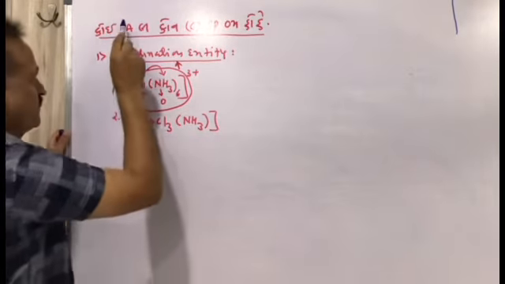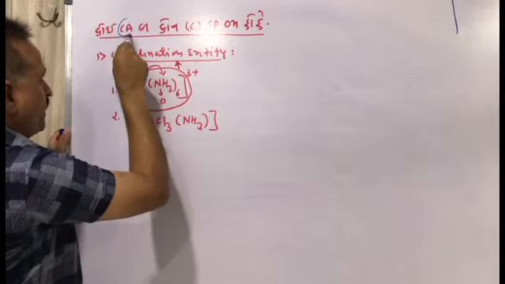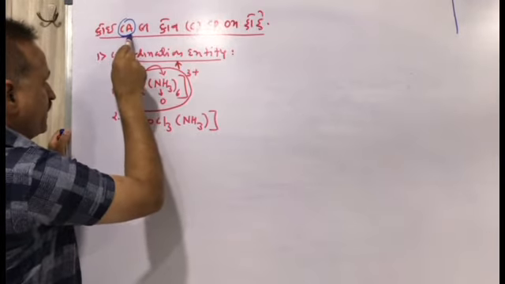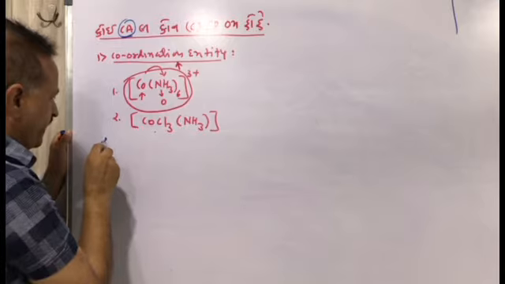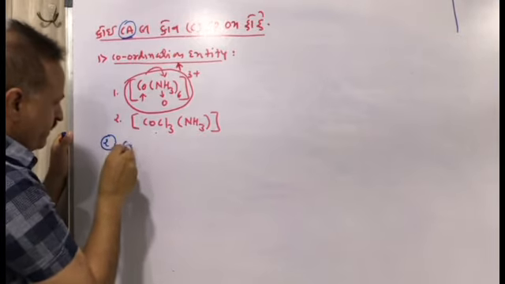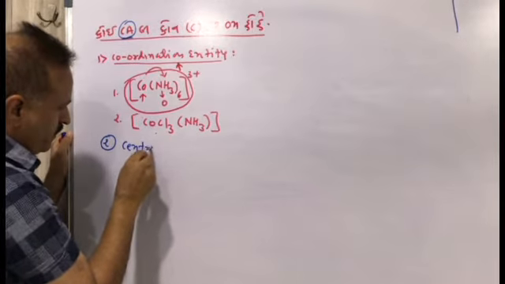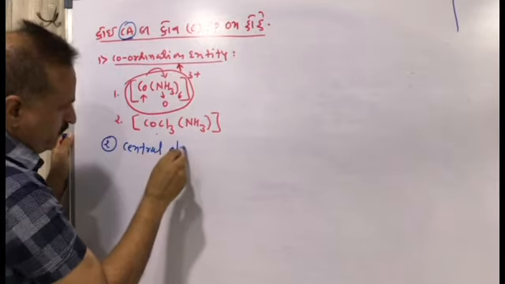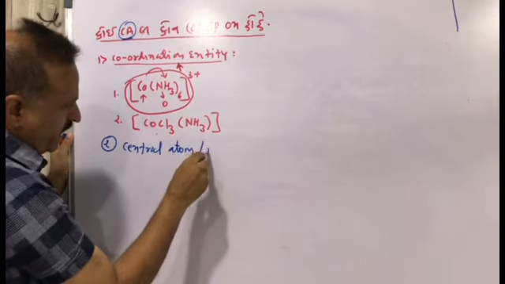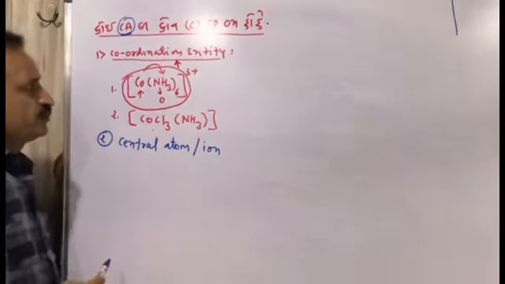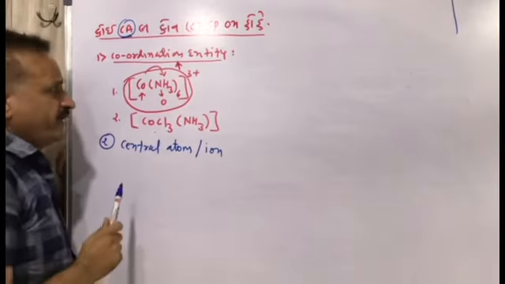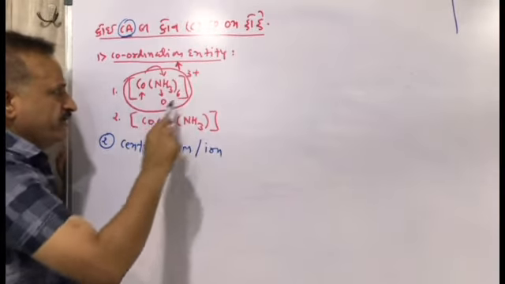Second is central atom or ion. We start from the coordination entity, meaning inside the square bracket.